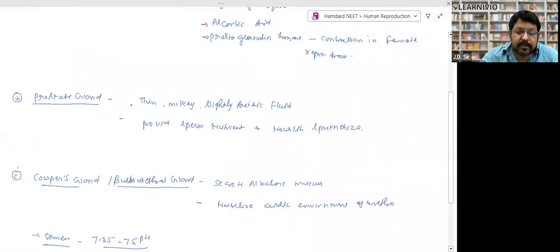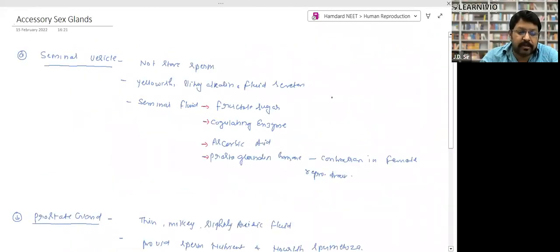Now, accessory sex organs. As I told you, I'll again discuss the function of these glands. Out of the accessory sex organs, there is the seminal vesicle, right? It's a gland-like structure. It does not store sperm, right? Sometimes it has been asked which is true about the seminal vesicle, which is wrong about the seminal vesicle. They do not store sperm. They produce a yellowish, slightly alkaline fluid secretion.